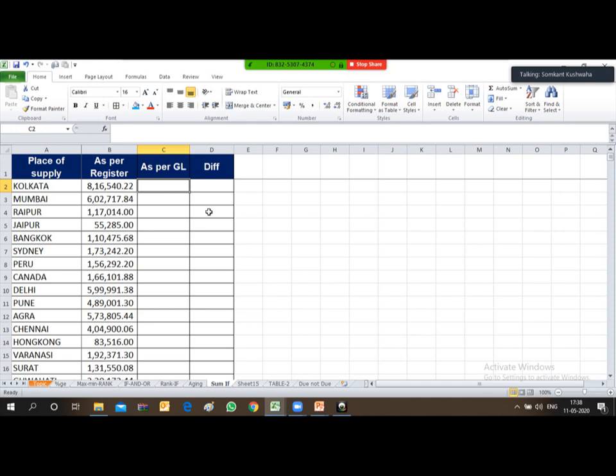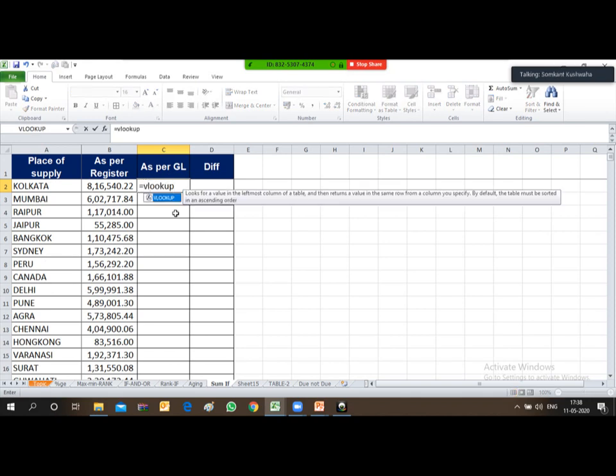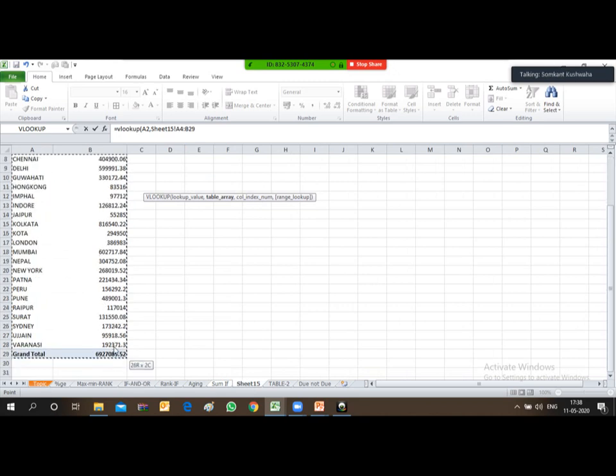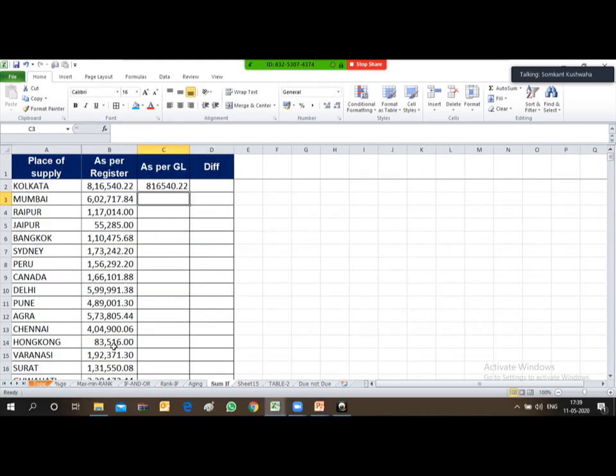So here I can put sales for each and every location with the help of VLOOKUP also. Let me first apply VLOOKUP, then I'll come back to the SUMIF formula. What is the usage of SUMIF, you will be able to understand. We look up Kolkata in the pivot table. In this pivot table, I'll select these two columns and then put comma, then column number 2 from which I want to derive the value, comma 0, and press enter.